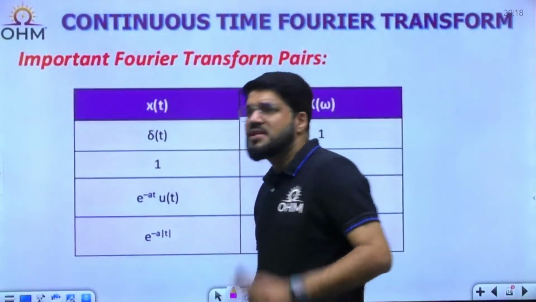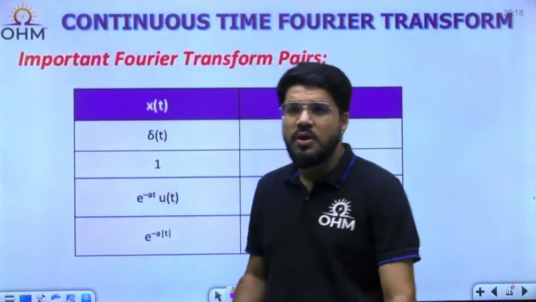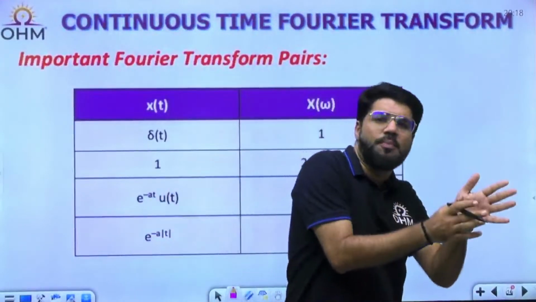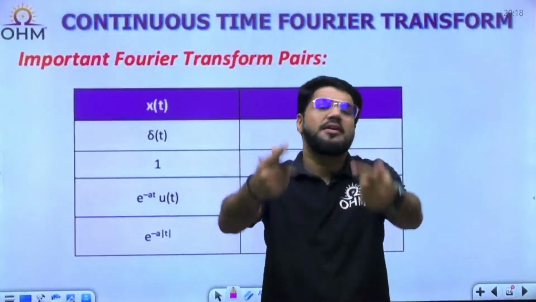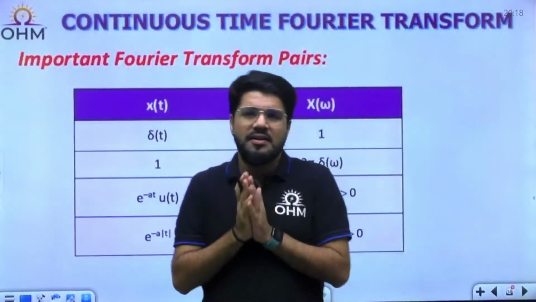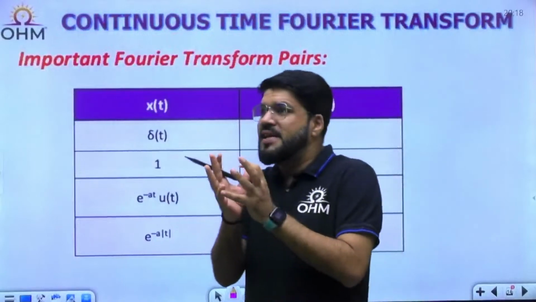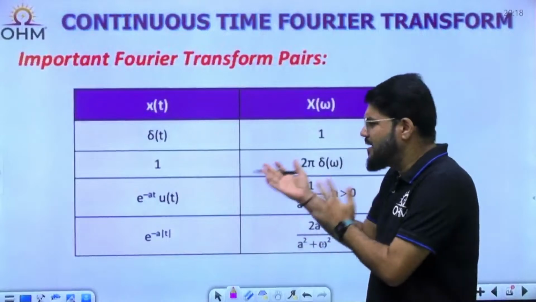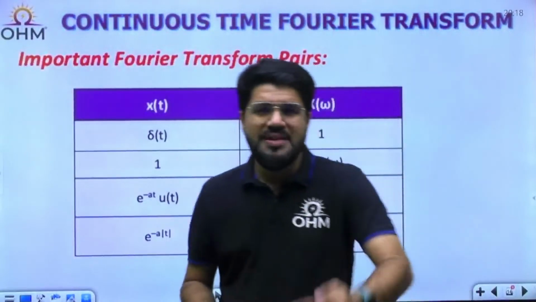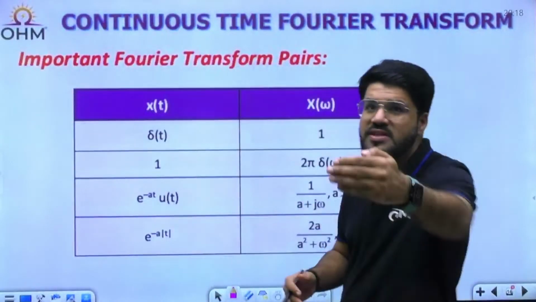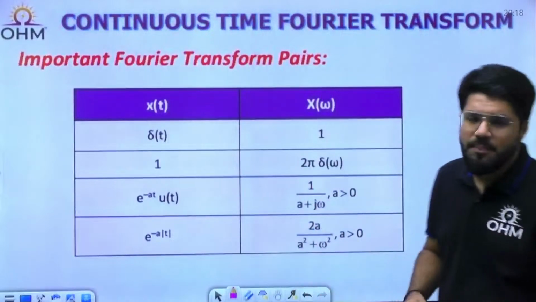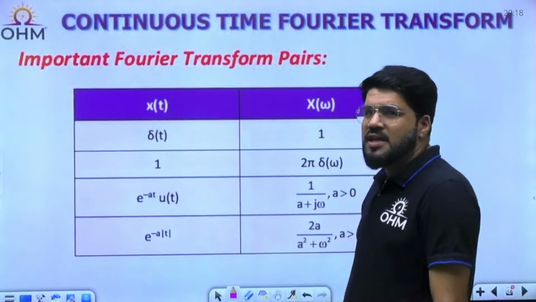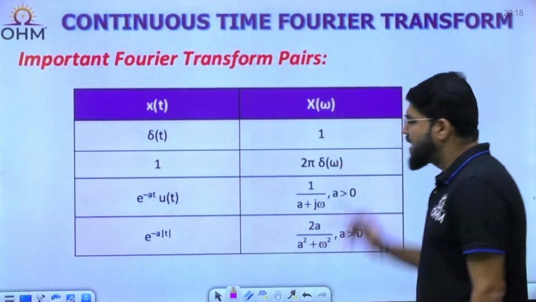So what are some of the signals whose Fourier transform must be known to you? There is a set of important Fourier transform pairs, and then there is a set of properties. You must know both of them, and then we start the question. Of course, if it was a complete detailed Fourier transform course, I would derive each and every one of them, but it's not required at this moment, since we are focusing more on the revision sessions for GATE, which is going to come up in the next 2 months. Okay, the GATE examination.